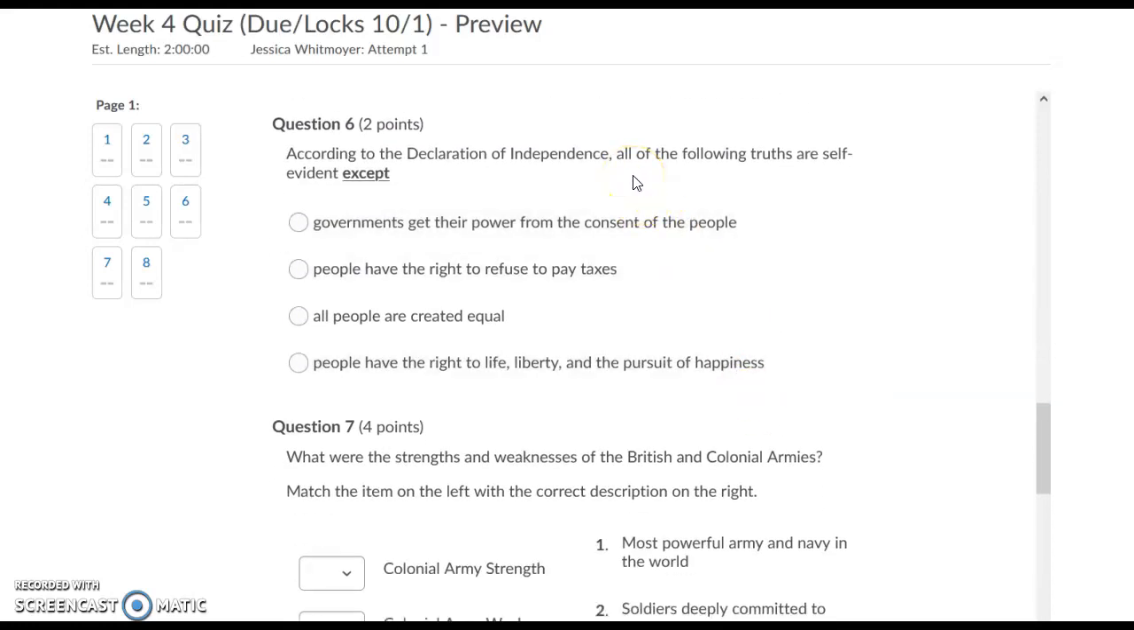Question 6. According to the Declaration of Independence, all the following truths are self-evident, except governments get their power from the consent of the people. People have the right to refuse to pay taxes. All people are created equal. Or people have the right to life, liberty, and the pursuit of happiness.